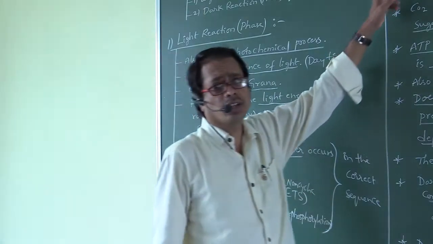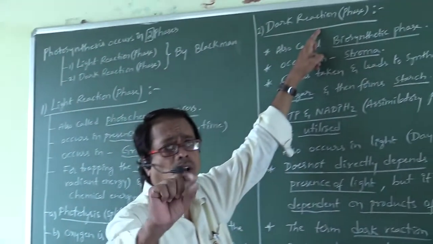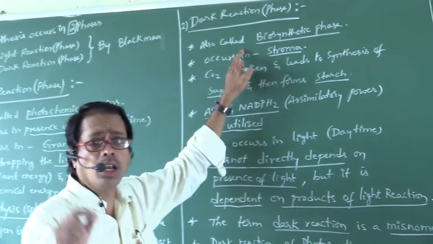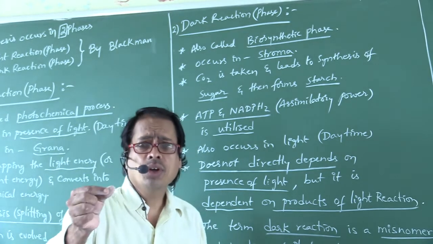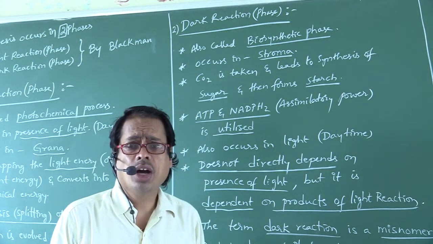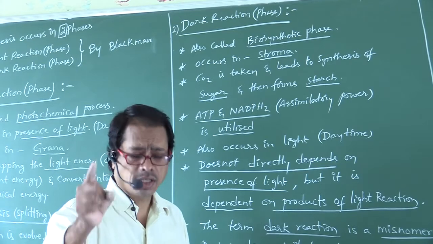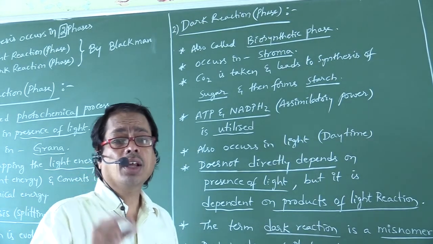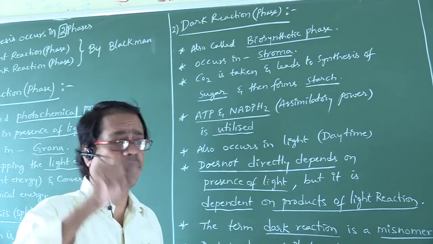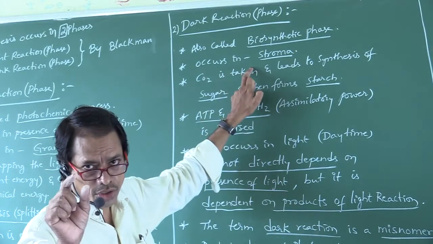Right. Next, dark reaction, also called dark phase. It is also called biosynthetic phase. Synthetic means glucose is synthesized. So which one is called biosynthetic phase? Dark reaction. Which one is also called photochemical reaction? That is light phase. Dark reaction occurs in stroma.